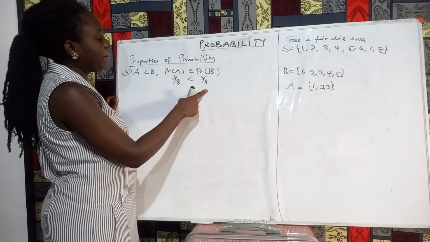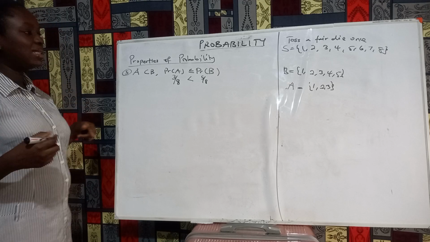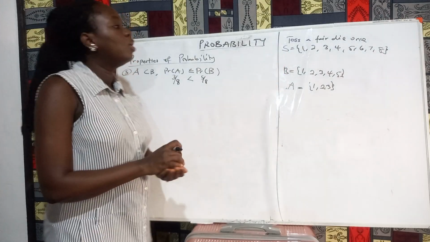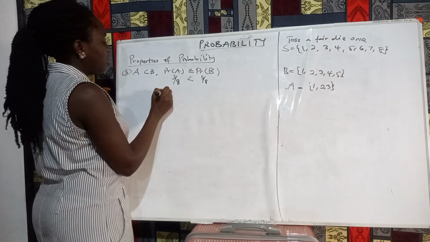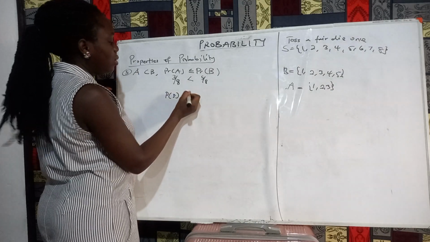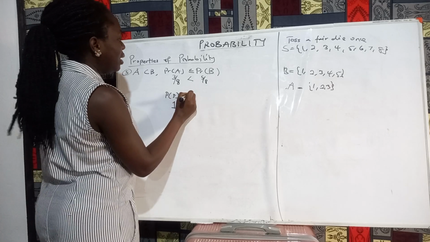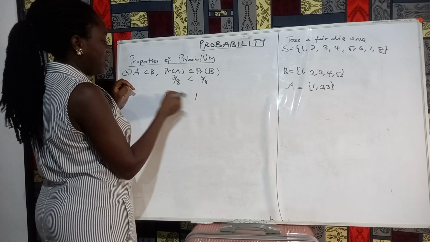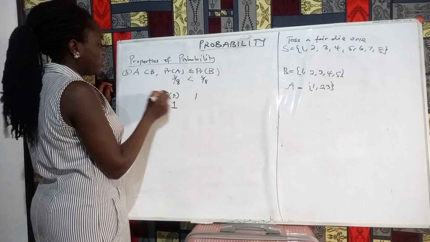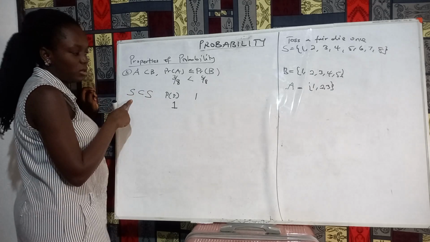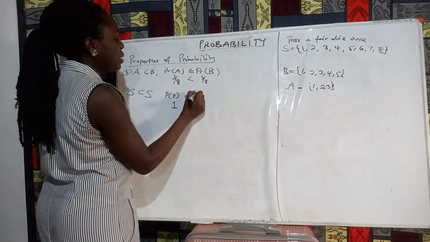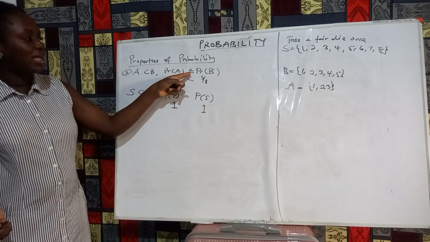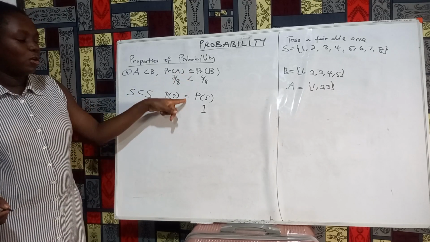We can see from this that 3 out of 8 is less than 5 out of 8. Now, we say that a set is a subset of itself. So if you consider the set S alone, whose probability is equal to 1, S is a subset of itself. So the probability of S is equal to the probability of S, because it's also equal to 1. So that's where the less than or equal to comes from. The less than is seen here, and the equal to is seen here.